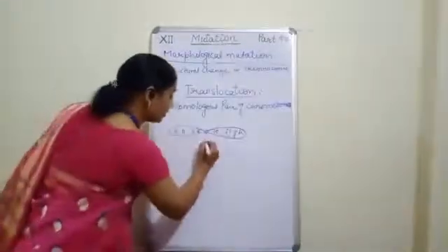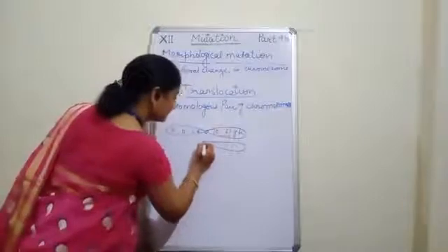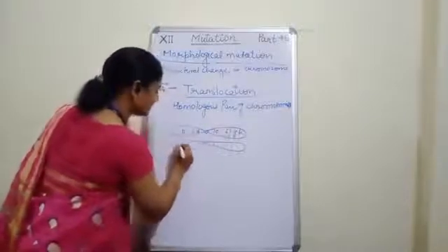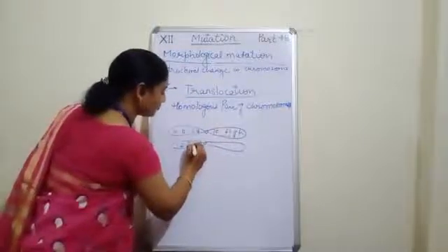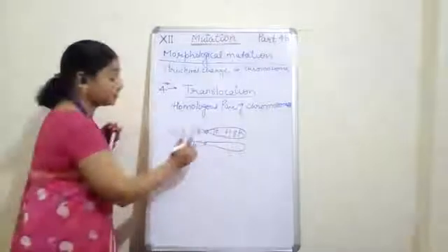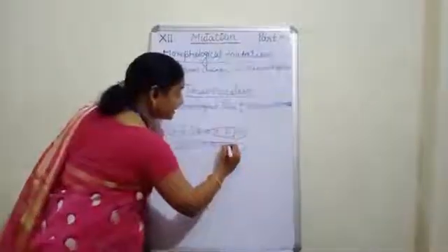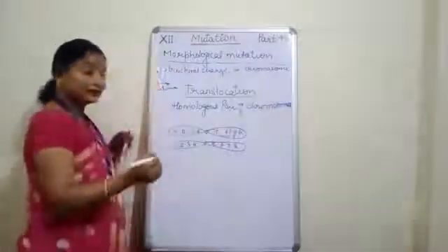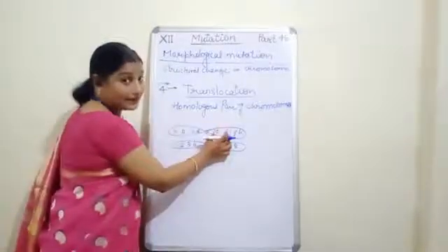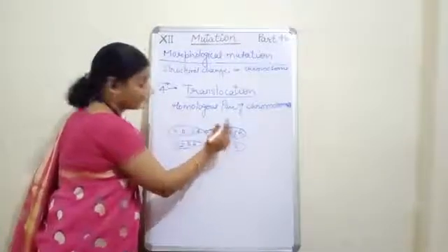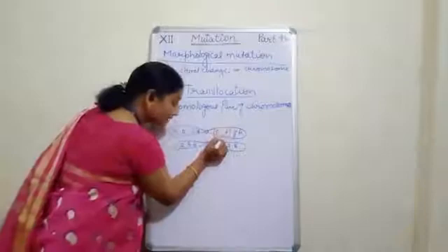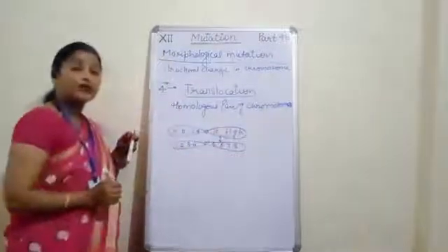Now let me draw the homologous. I am labeling it as 1, 2, 3 and 4, 5, 6, 7 and 8, so that we can differentiate. Now see, if this piece gets deleted, clear? Then what will happen? This piece may come and rejoin here.